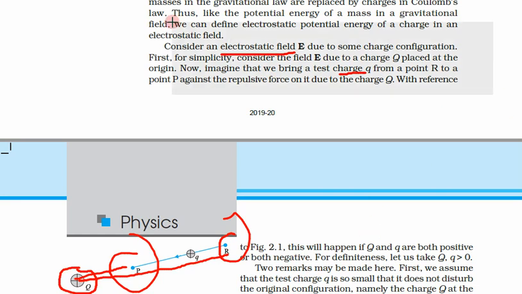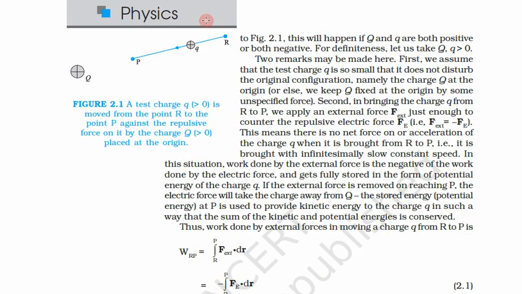So now this is the figure, what we have seen and understood. In figure 2.1, this will happen if Q and q both are positive, as we have seen, or if both are negative. So that means repulsive forces occur only when both are positive or both are negative. For definiteness, we take Q and q both greater than 0. This is only a matter of convention, just for the sake of convention we are taking both of them to be positive. Two remarks may be made here.